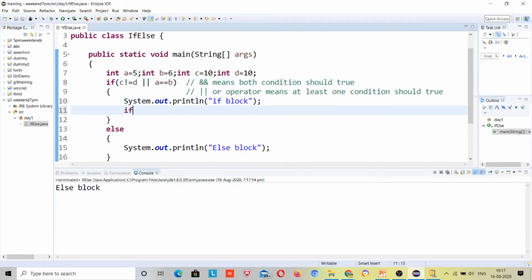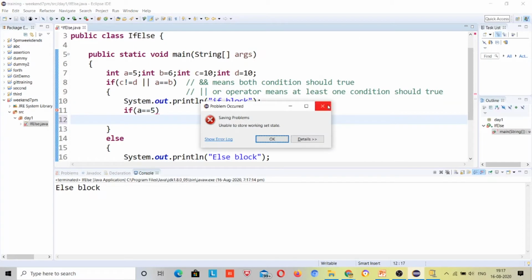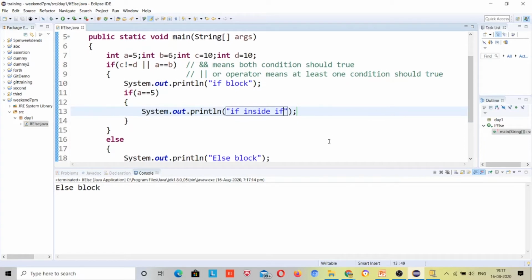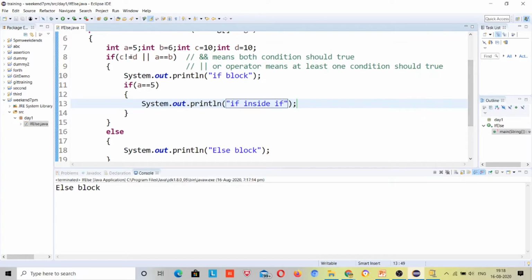Suppose a is equal to 5, if inside if, now what will be the output?